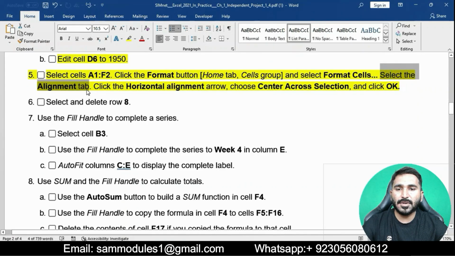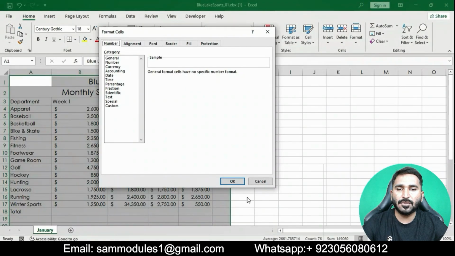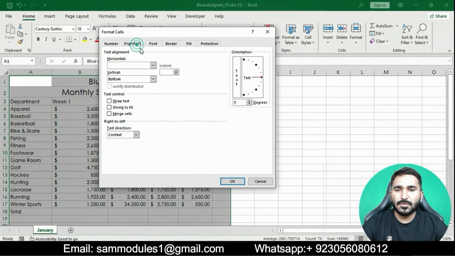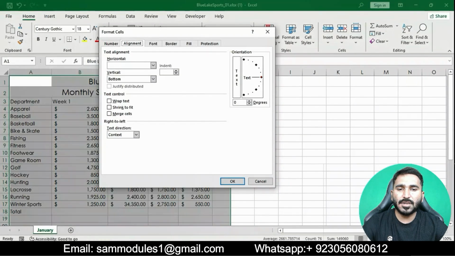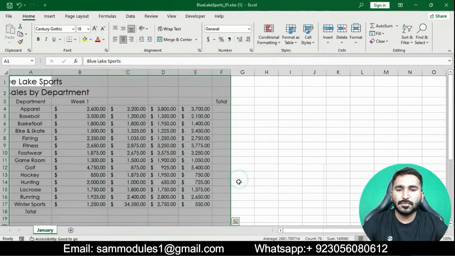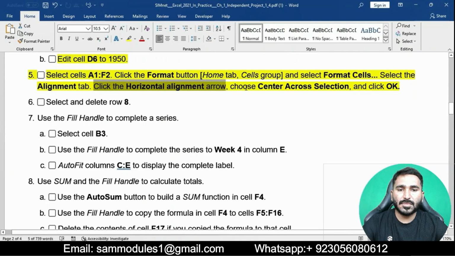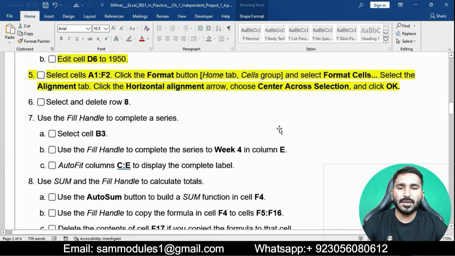Select the Alignment tab and then click the horizontal alignment arrow. Choose Center Across Selection and then click OK.